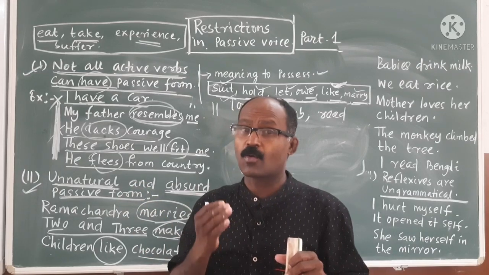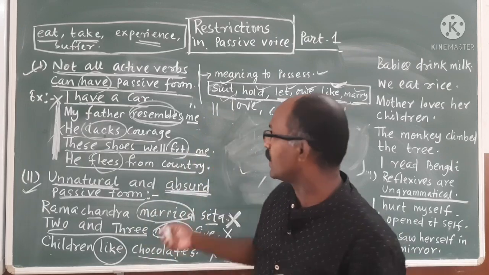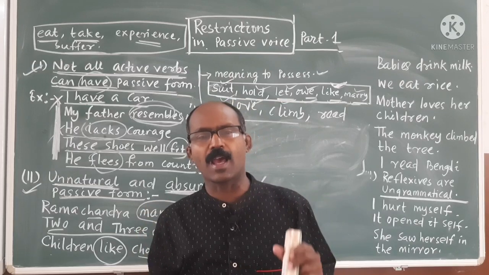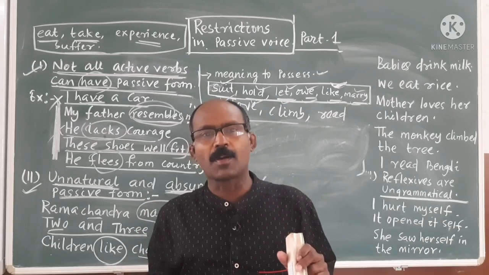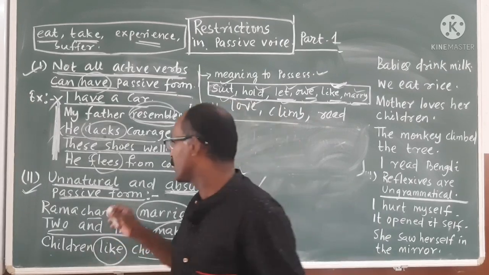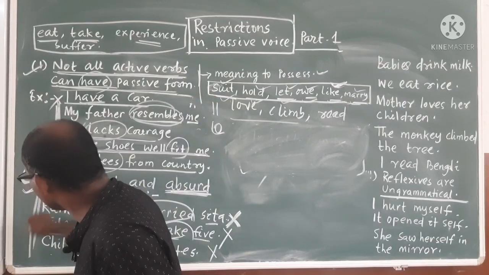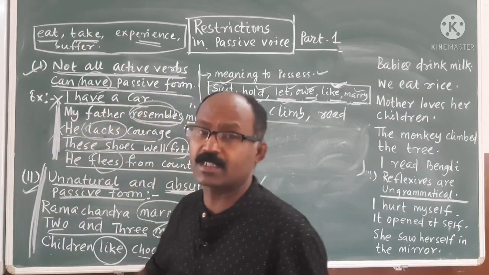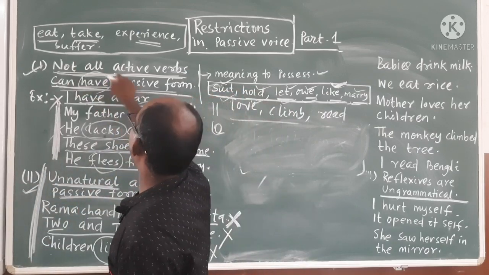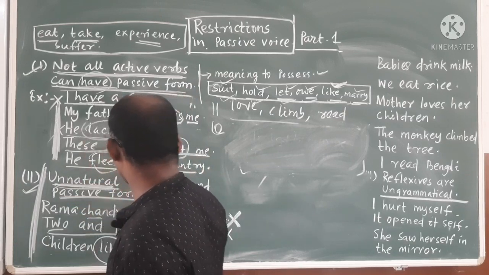But please remember, when you appear for different competitive exams, this type of question will come, and you know that if you apply the formula, you can do it very easily. But when you come out of the examination hall and mark yourself, you will get 0 marks, because these restrictions are there. You have to remember the restriction sentences or restriction verbs. Number 1, not all active verbs can have passive form. Number 2, these are unnatural.